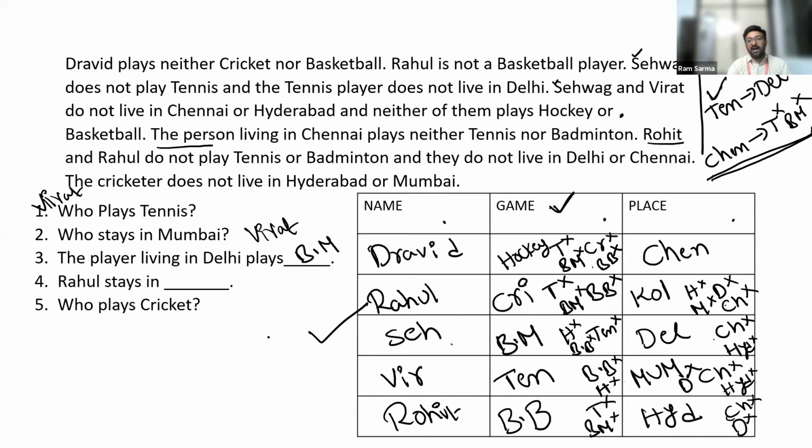Good. Rahul stays in which place? Kolkata. Good. So people already wrote the answer for the fifth question here. Thank you guys. Who plays cricket? Rahul. So we are done with this set as well.